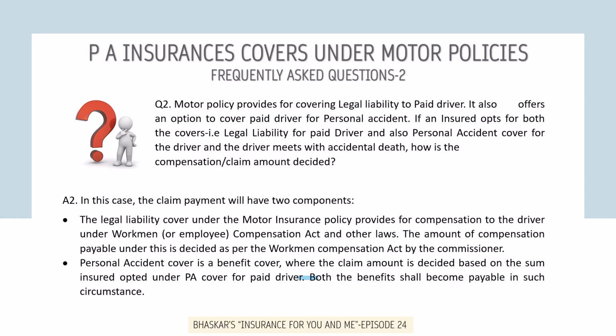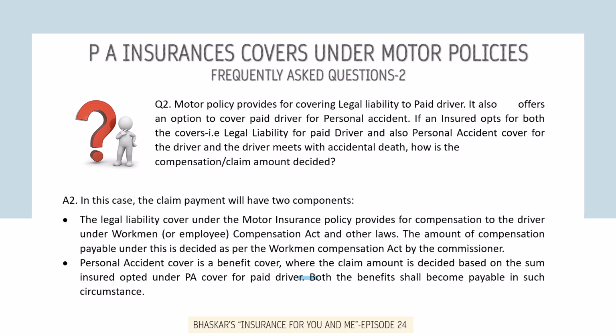The next question is, a motor policy provides for covering legal liability to paid driver. It also offers an option to cover paid driver for personal accident. If an insured opts for both these covers for his paid driver, that is legal liability for paid driver and also personal accident cover for the driver, and that driver meets with accidental death, how is the compensation or claim amount decided? In this case, the claim payment will have two components.